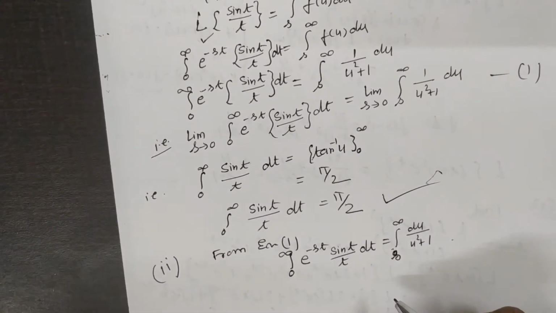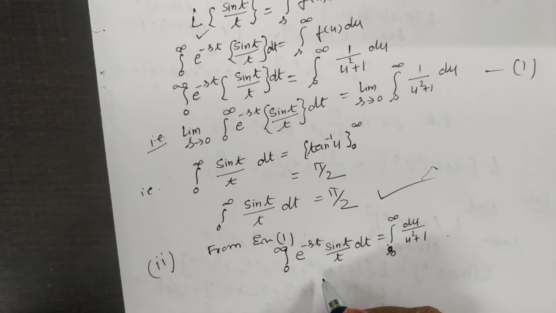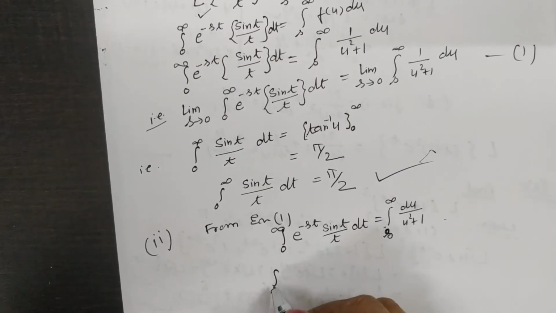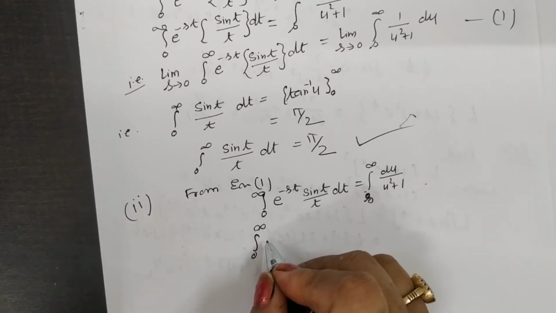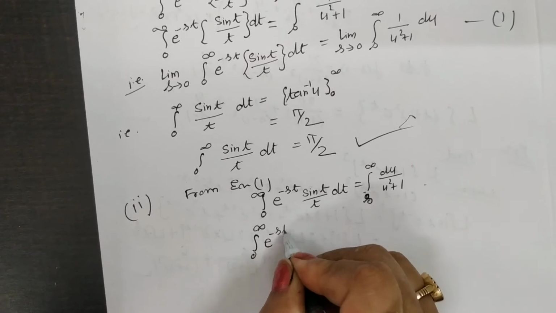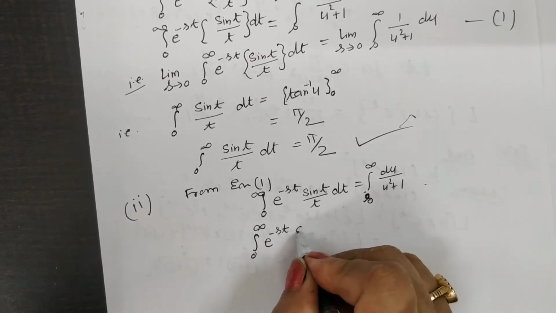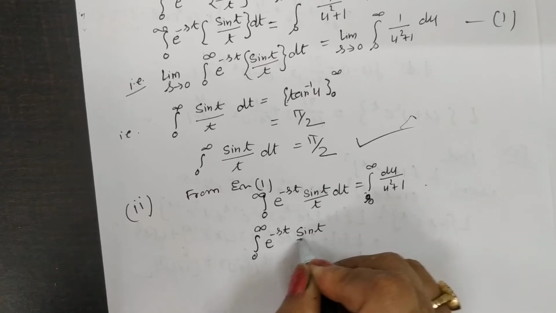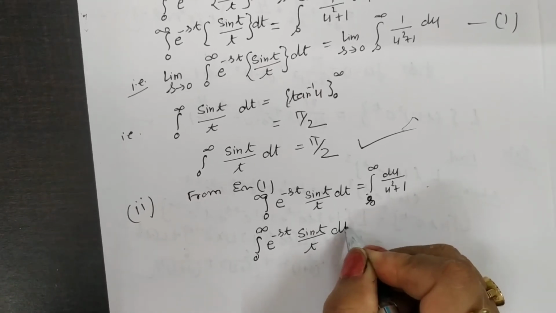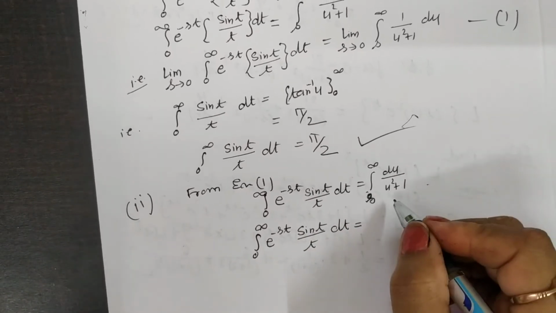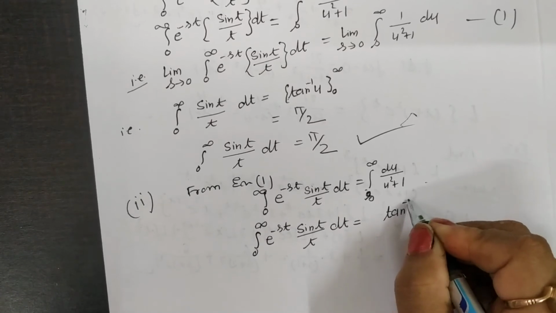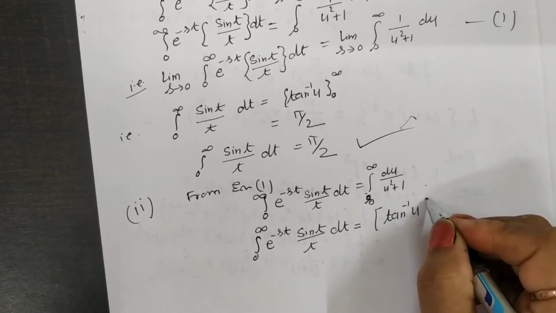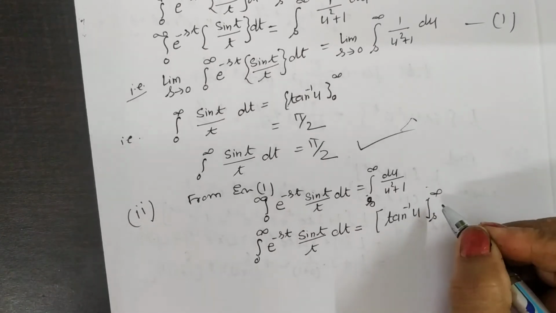So this can be written as the integral of e to the power minus st sin t divided by t dt, which is equal to tan inverse of u, with the limit from s to infinity.